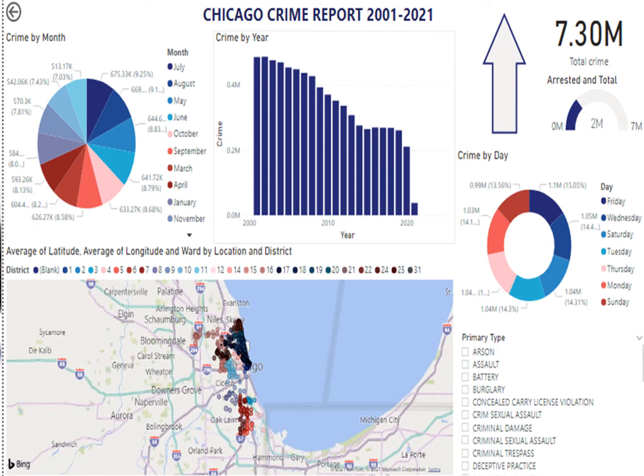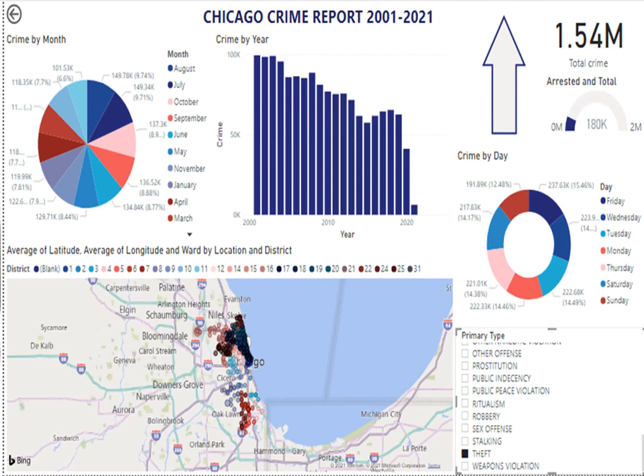One of the most important features is the map illustration, which enables to see the crime by location. By the way, on the left there is a selection list by primary type, and we can examine each type of crime by year, month, day, and location. The real power of Power BI is the ability to cross-filter datasets for gaining deeper insights in real time.